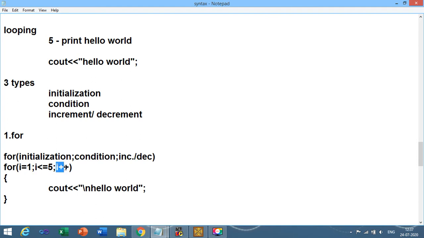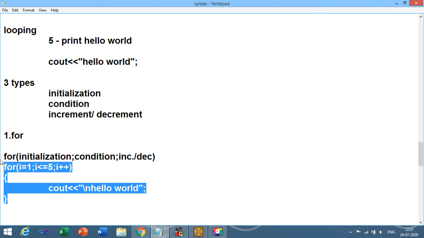After execution of that line, I becomes I plus plus, that means the value of I would be 6. 6 is not less than or equal to 5. The condition is false. After the condition becomes false, the loop is executed at last, and it will have printed hello world 5 times on the screen, and it stops the execution of the loop. Right? So let us implement this program in the Turbo C compiler.